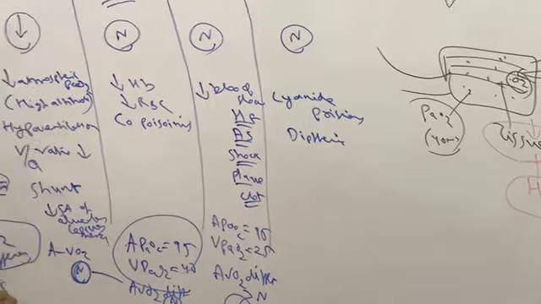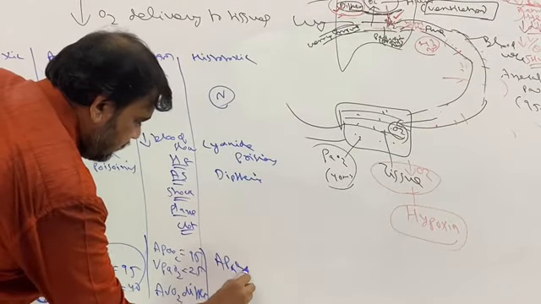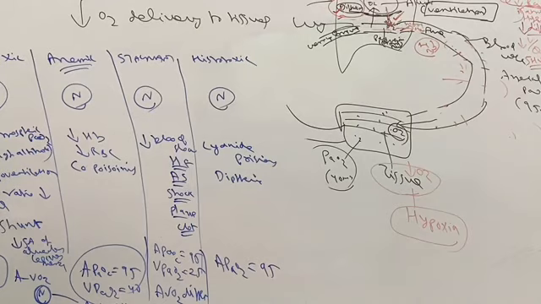Now you can think, in histotoxic hypoxia what happens? The partial pressure of oxygen at the arterial end is 95. AV oxygen difference is nothing but the difference in partial pressure of oxygen between the arterial end and the venous end. Normally the arterial end partial pressure is 95 and the venous end is 40.